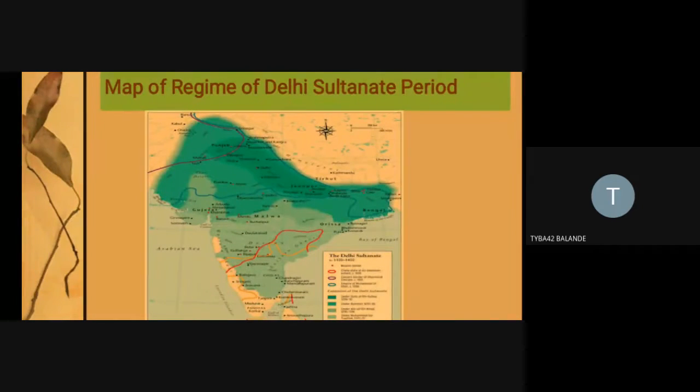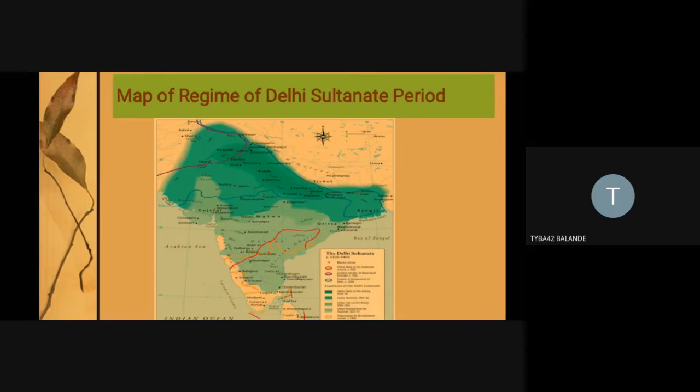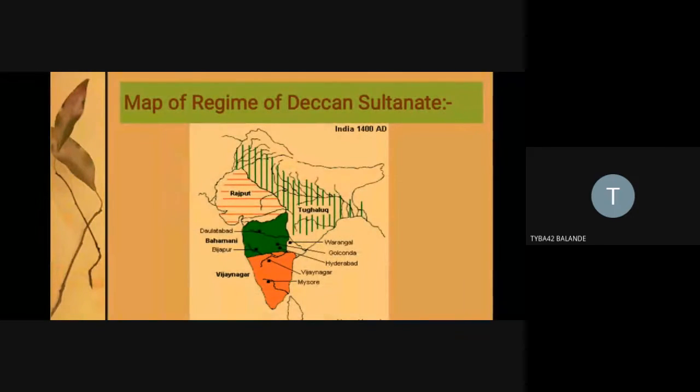As you can see in the index, the period starts from the 1100s to the 1400s, with the invasion of the Turkish rulers, and the second focus is the regime of the Deccan Sultanate.